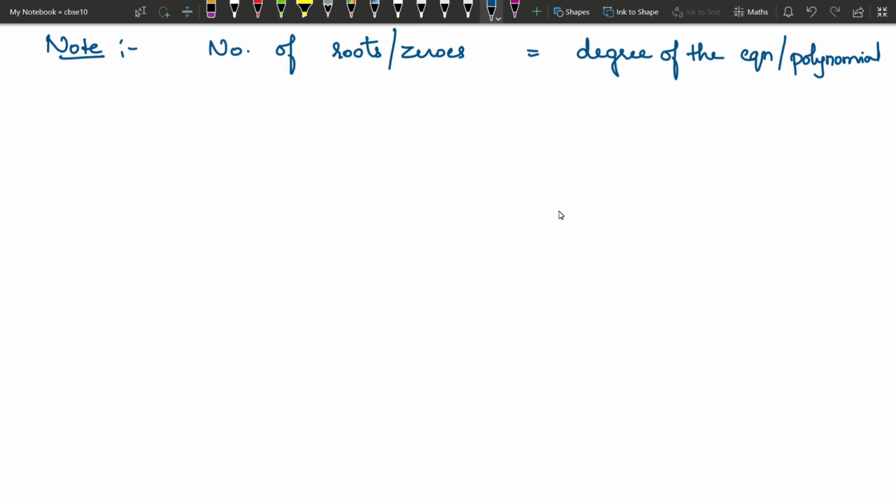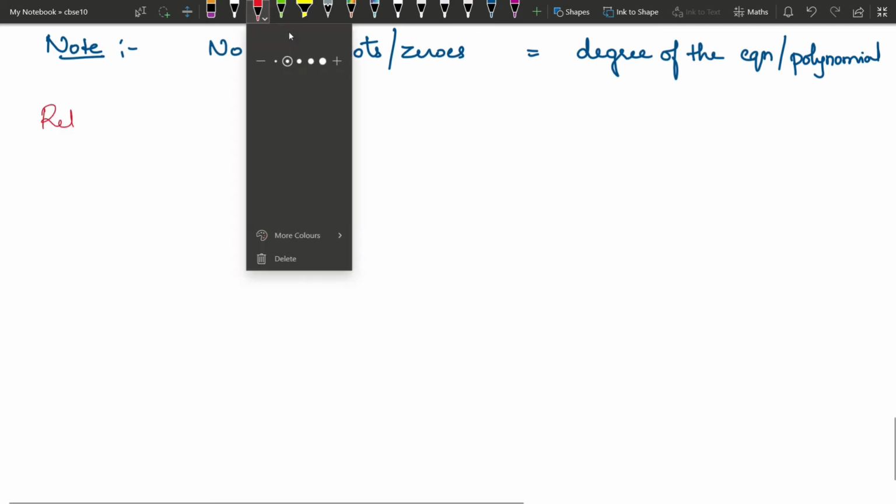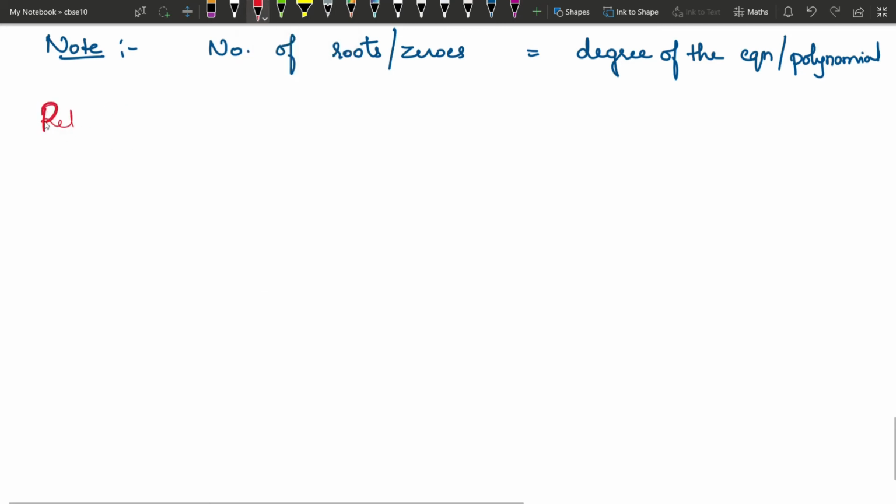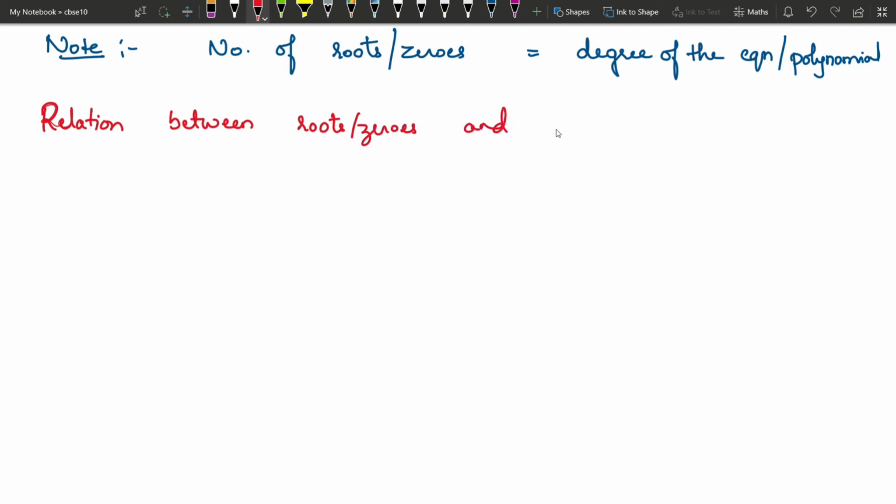Next we will see what are the relation between the roots of the equation. Again same thing is applicable for zeros of the polynomials also. So there is a relation between roots of the equation or zeros of the polynomial and coefficients of the equation. What are coefficients? That a, b, c are called as coefficients. Okay. Coefficients of the polynomial or equation, anything.